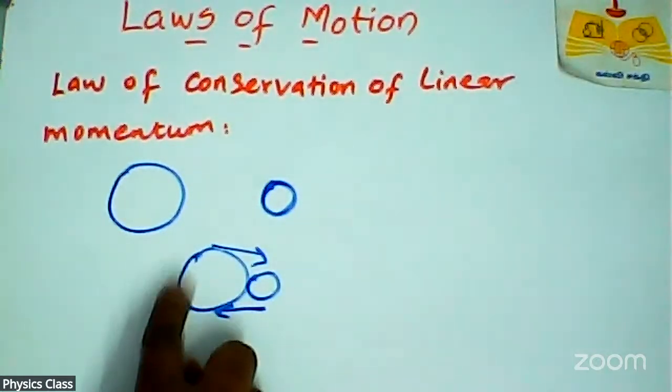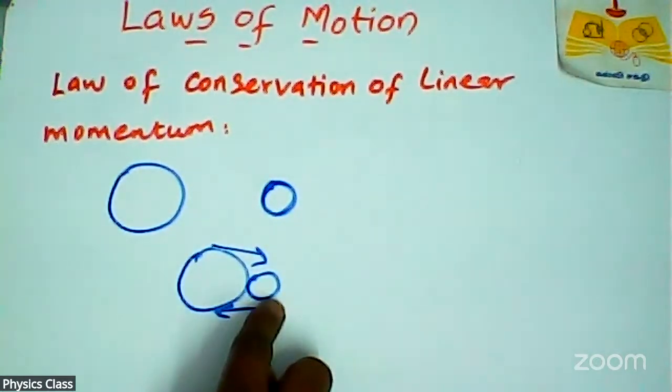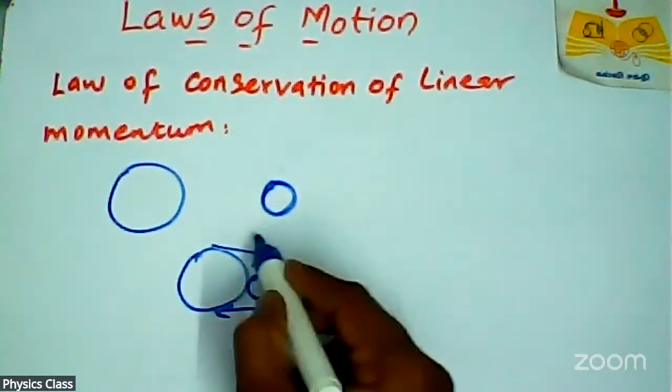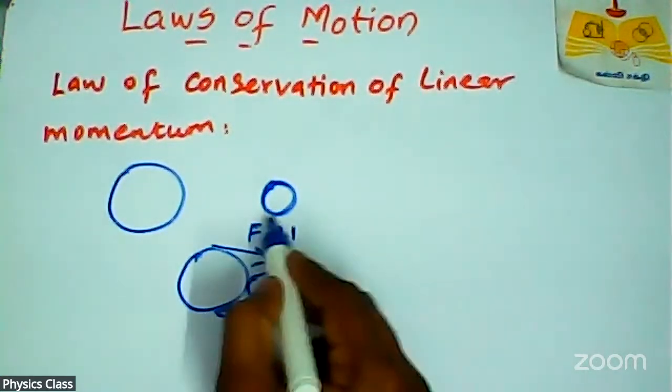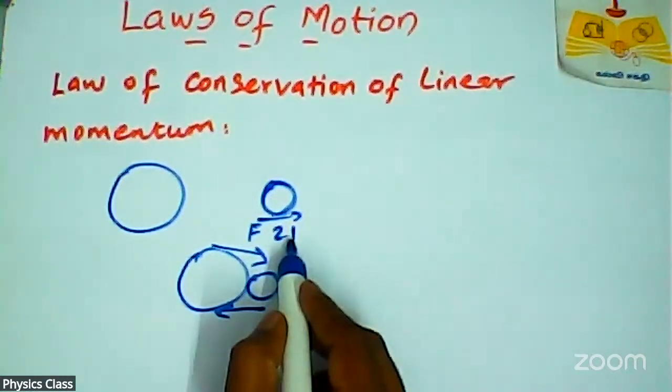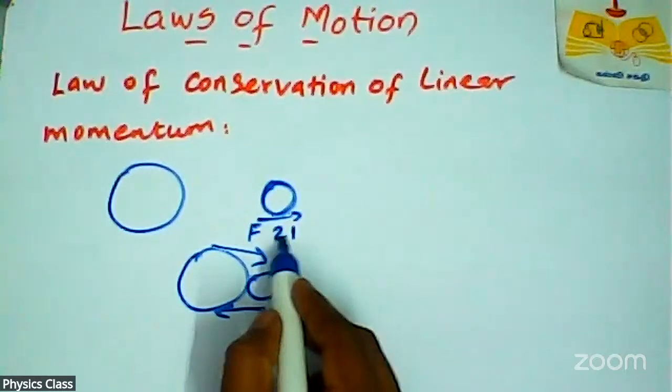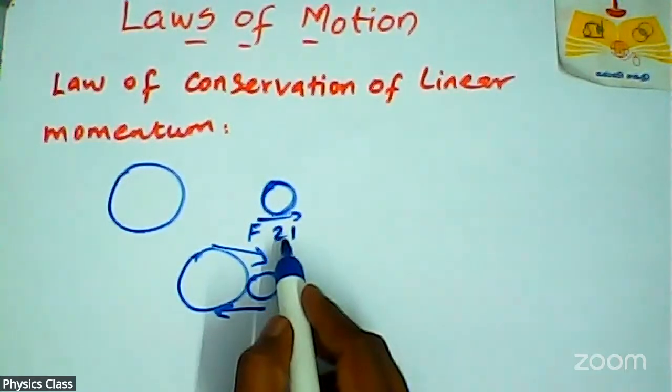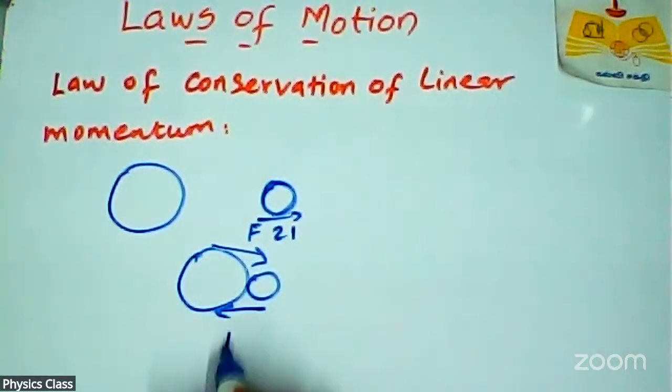The particle 1 exerts a force, F21. F21 means the force acting on the second object by the first object. So here, F12.